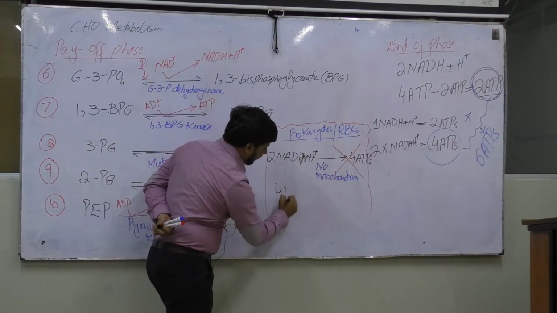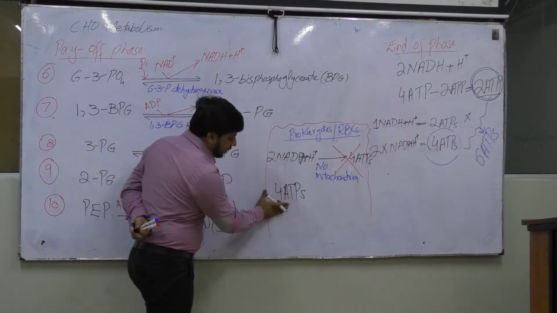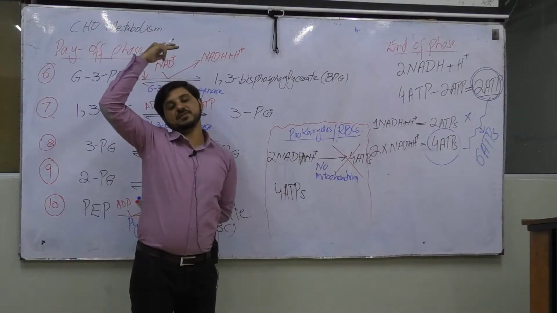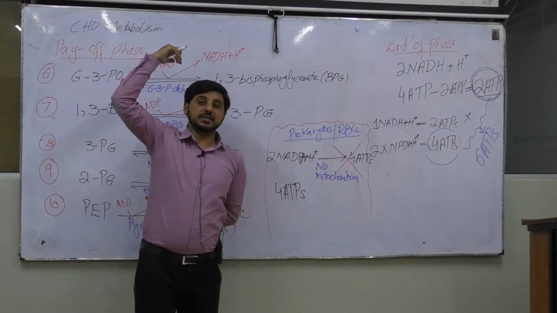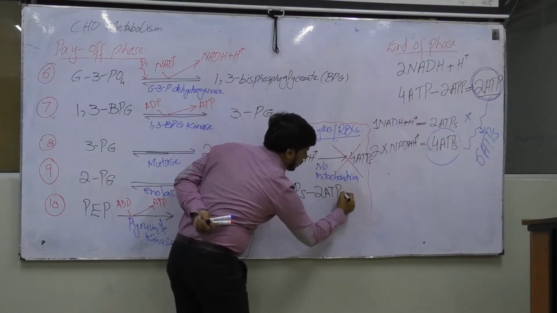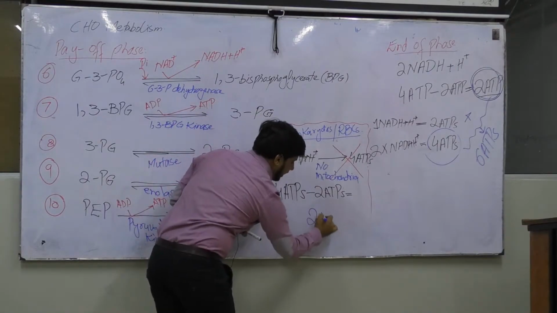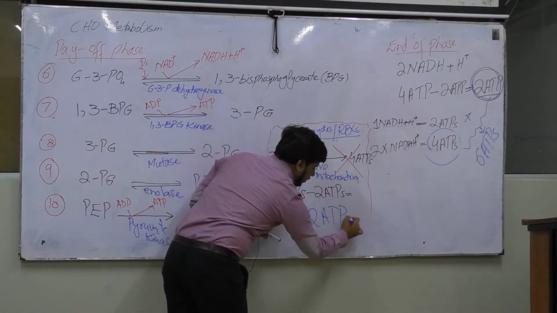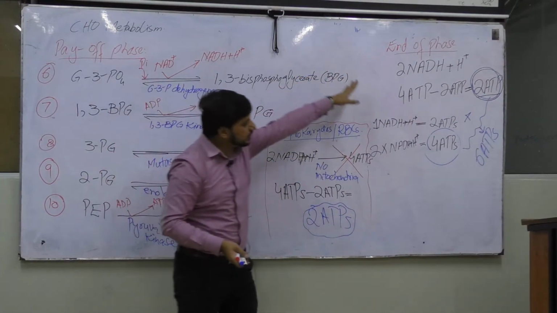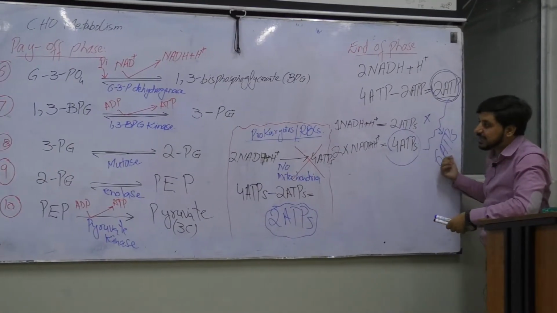That is the 4 ATPs. And we know very well that from these 4 ATPs, we have to pay back the 2 ATPs that we had invested in the investment phase. So 2 ATPs, and at the end, what will be the result? The result will be 2 ATPs.